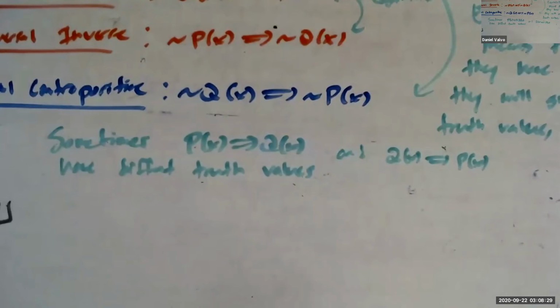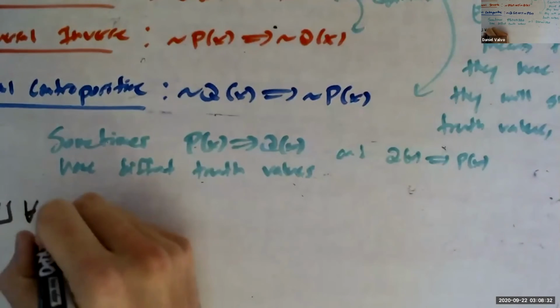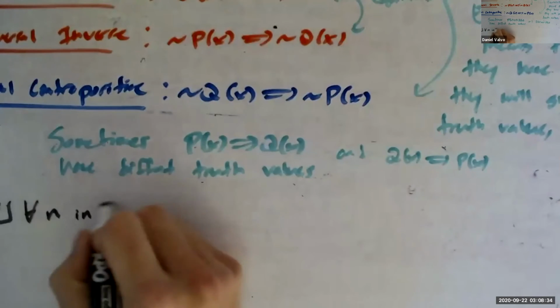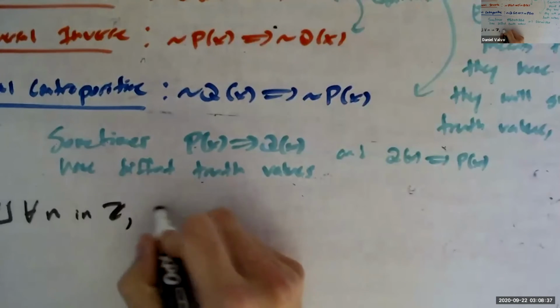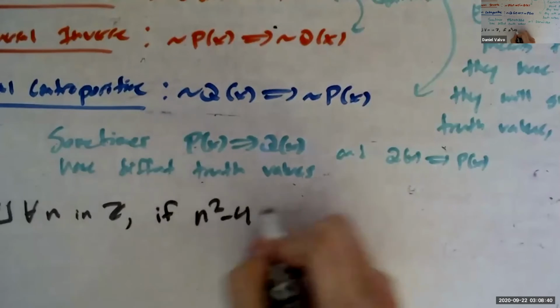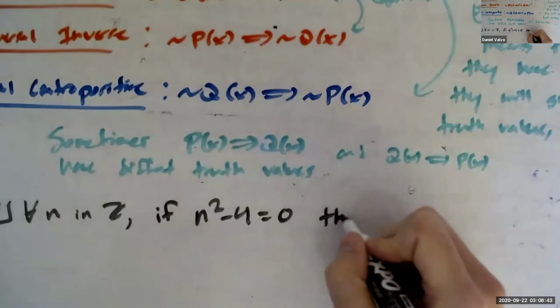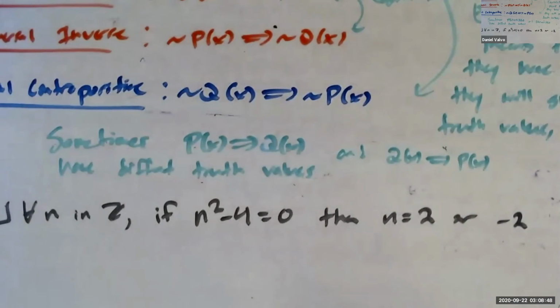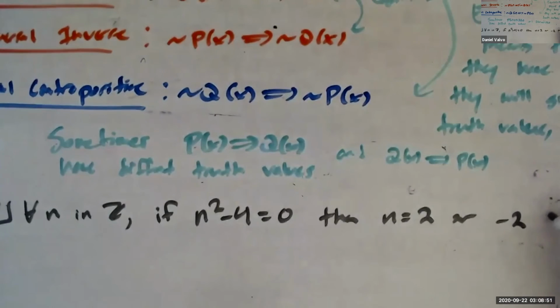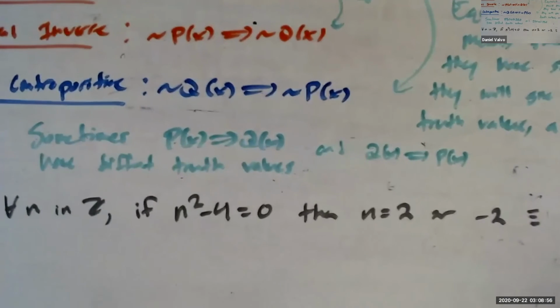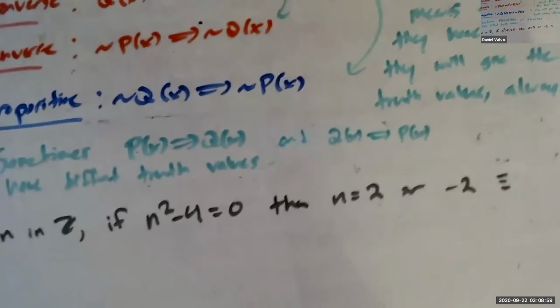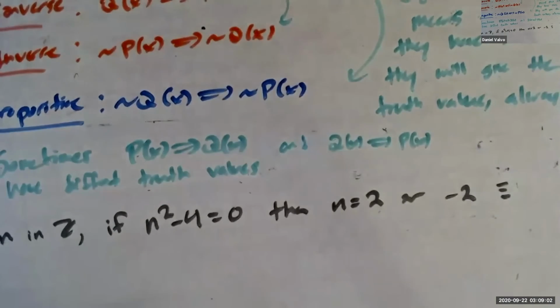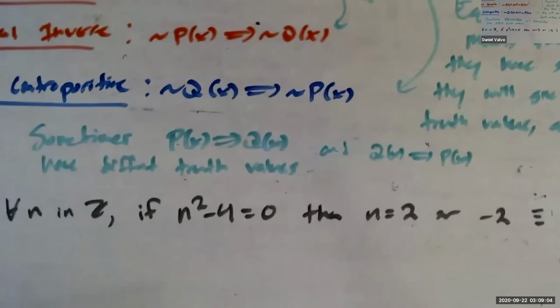for all n in the integers, if n squared minus 4 equals 0, then n equals 2 or minus 2. All right? Is this true or false? For all n in the integers, if n squared minus 4 equals 0, then n equals 2 or minus 2.